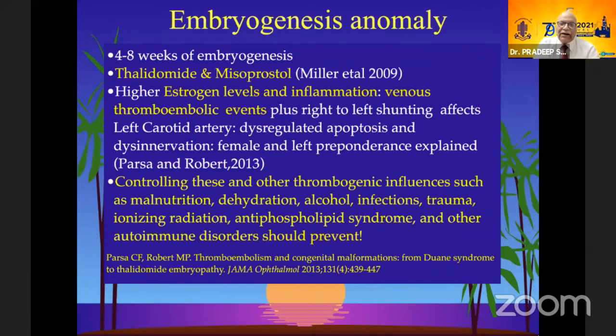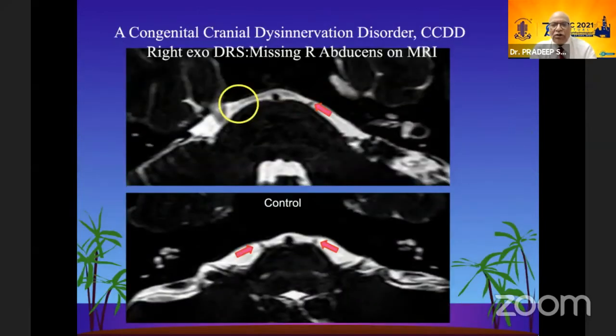Now, if we learn from this article, we will be able to understand the basic embryogenesis and the cause of Duane's. Conditions like malnutrition, dehydration, alcohol, infections, trauma, ionizing radiation, antiphospholipid syndrome, and other autoimmune disorders affecting the pregnant lady during the first 4 to 8 weeks of antenatal development could be the cause of Duane's retraction syndrome. So maybe in future we will be able to prevent or reduce the incidence of this condition.